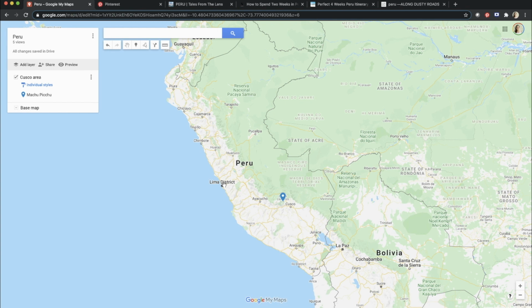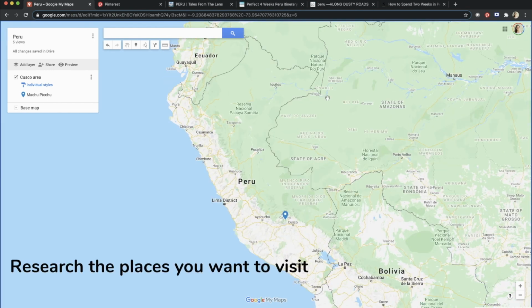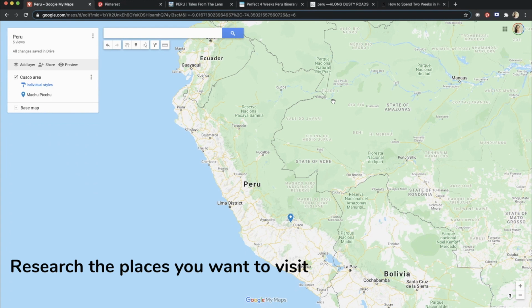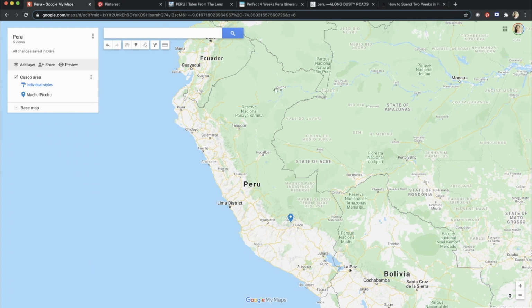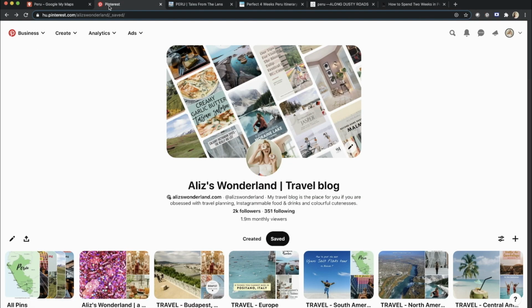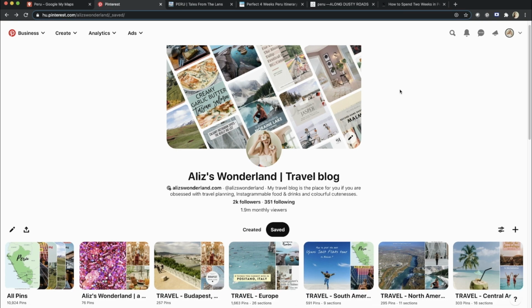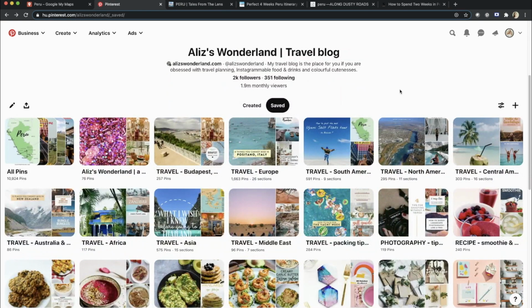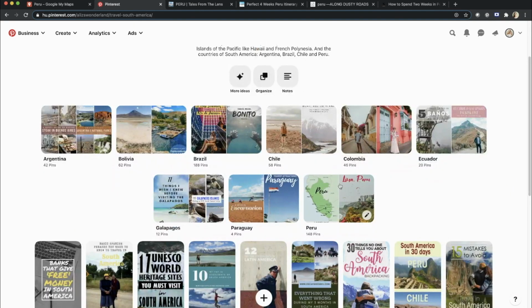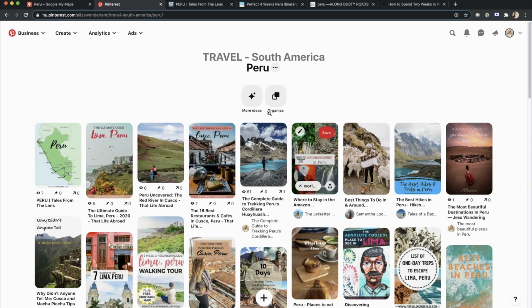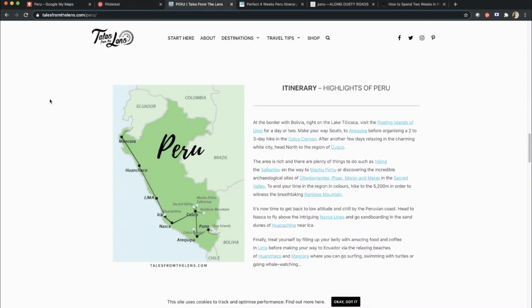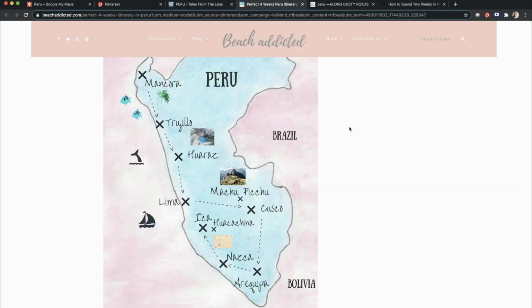And now comes my favorite part, the research. When I want to have an overall view about a country or city, usually I start with a guidebook or I go to Pinterest. As you can see on my Pinterest, I separate my travel topics by continents and countries. So I'll go to my Peru board, and in the meantime I already opened some blog posts, some Peru itineraries. So I'll check out which parts were visited by my favorite travel bloggers.